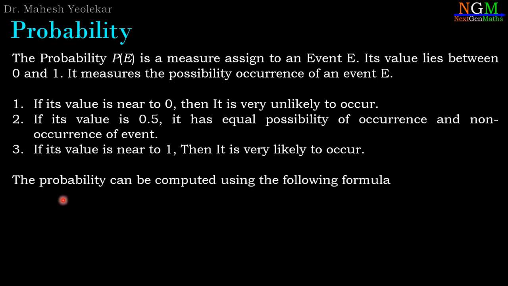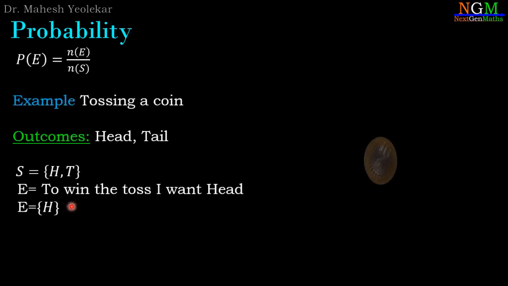The probability can be computed using the following formula. The formula for the probability of event E is the number of elements in E divided by the number of elements in S. Example, in case of tossing a coin, the event is E = {H}.